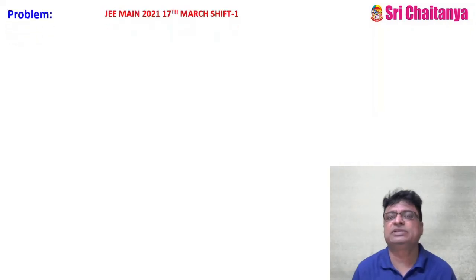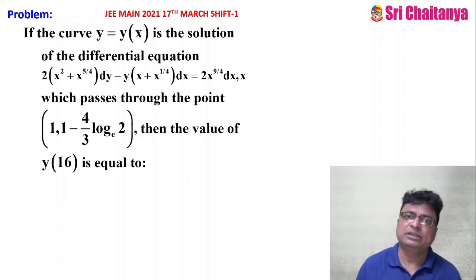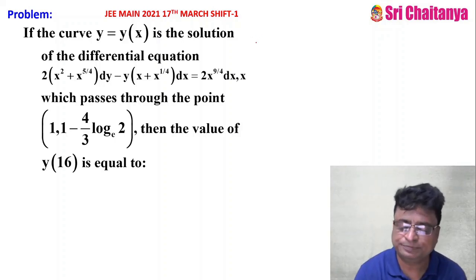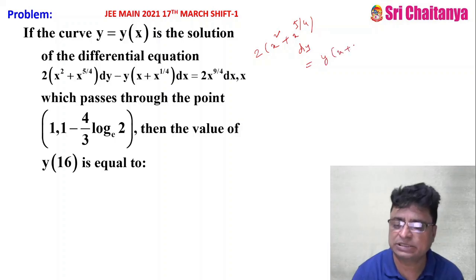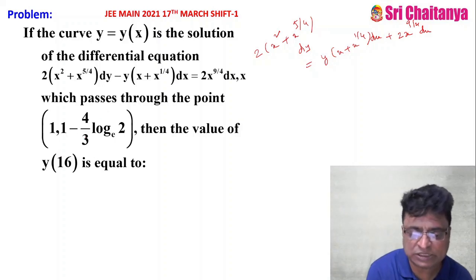Now coming to the next problem, this they asked in 2021 17th March shift. See here, the curve y equal to y of x is the solution of the differential equation 2 into x square plus x power 5 by 4 dy equal to y into x plus x power 1 by 4 dx plus 2x power 9 by 4 dx. This is the question they ask. It is passing through the point 1 comma 1 minus 4 by 3 log 2 base.